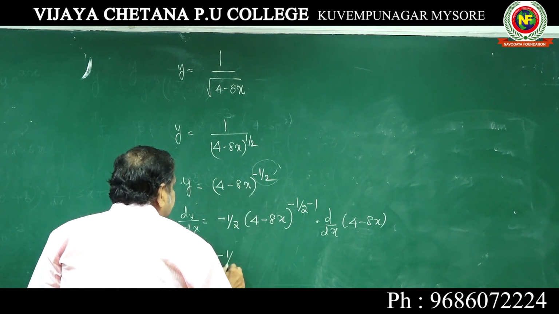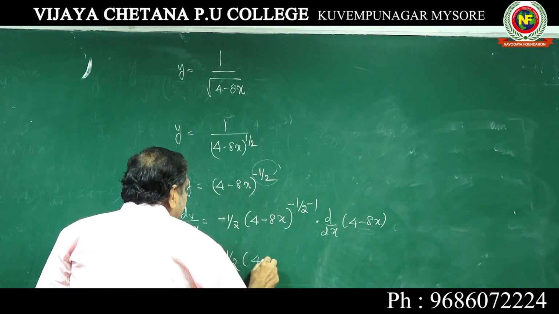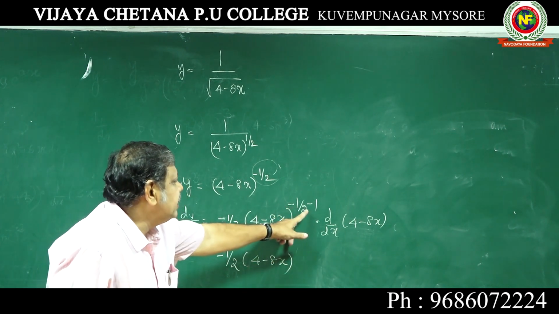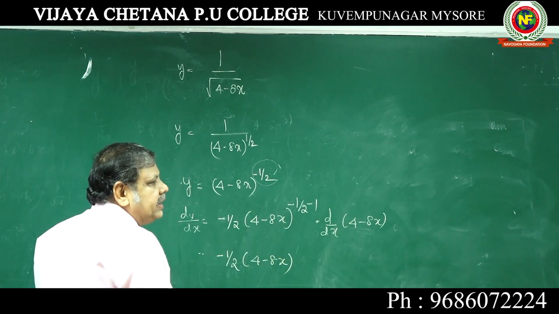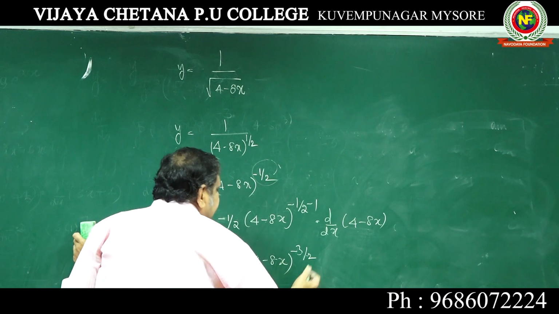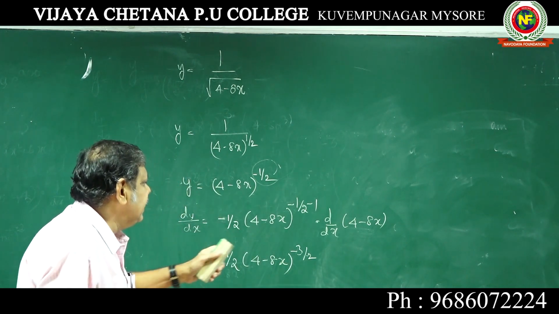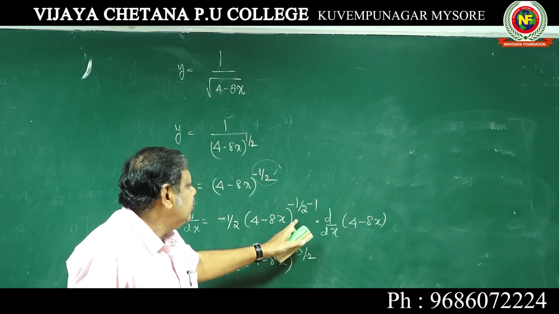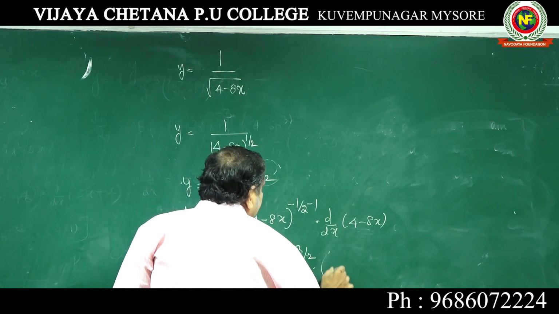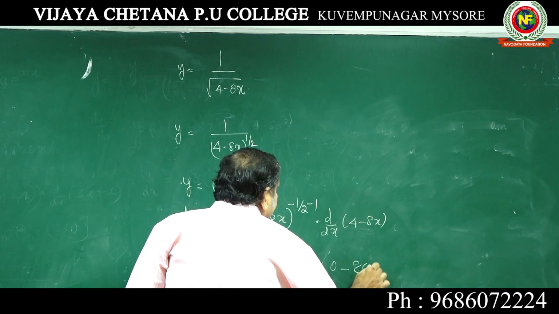Now it is minus half into (4 minus 8x) to the power of minus half minus 1. Minus half minus 1 is minus 3 by 2. Half plus 1 is 3 by 2, but with the minus sign, or take LCM: minus 3 by 2, into d by dx of this. First one is 0, minus 8 into 1.